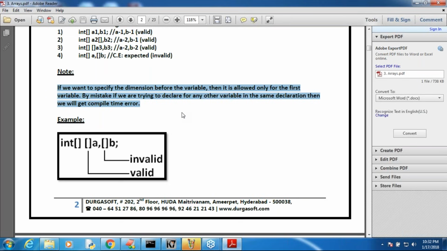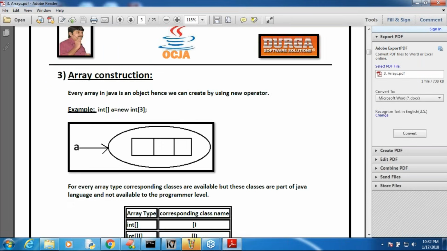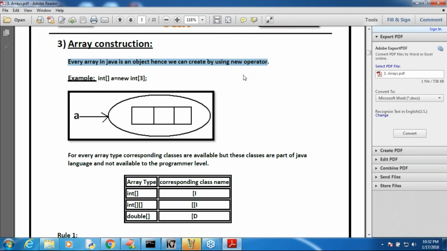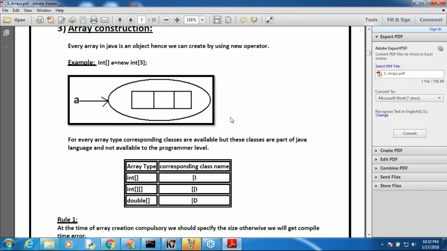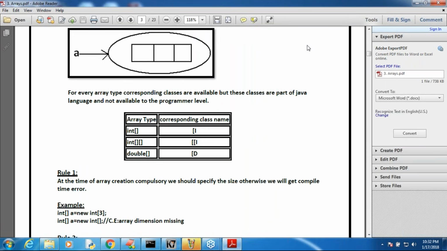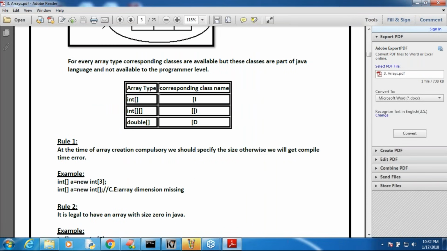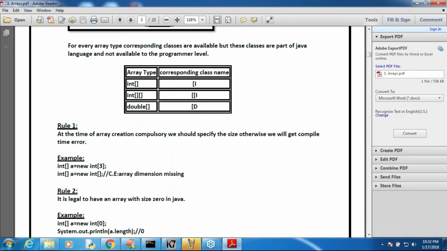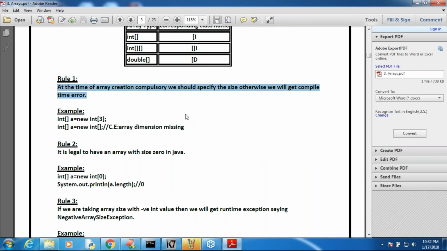Next, array construction. Every array in Java is an object, and hence we can create it by using the new operator. Even the diagram is clear, right? Next, for every array type, corresponding classes are available, but these classes are part of the Java language and are not available at the programmer level. Have you observed the array types and corresponding class names? I kept the diagram up to a certain level.